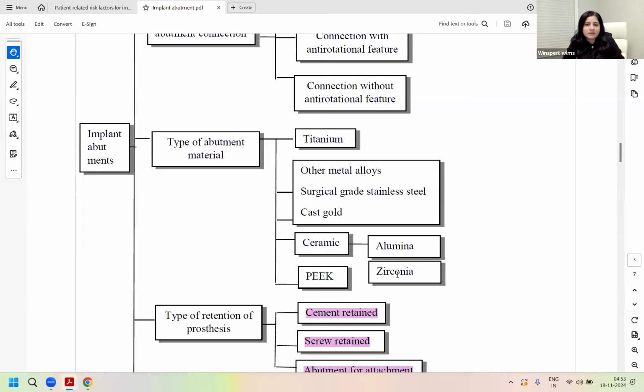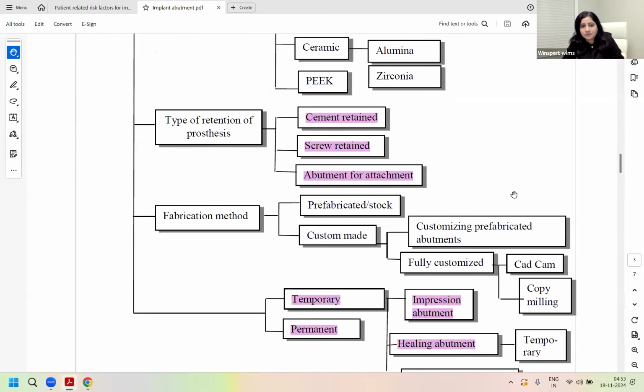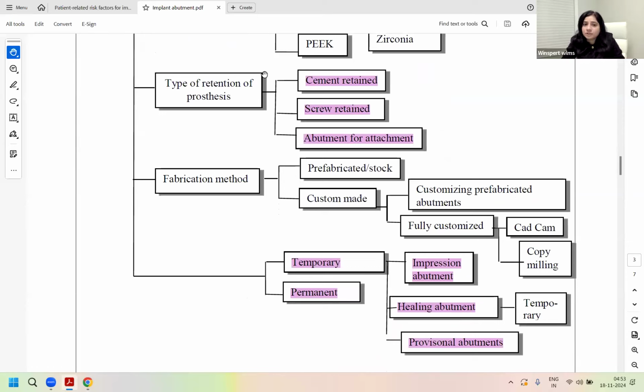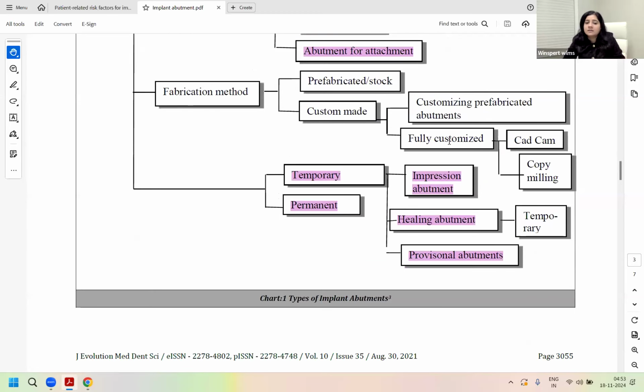And the ceramic one has alumina and zirconia. We'll talk about the benefits and drawbacks of each of them and what to choose in different situations. Then the type of retention would be either cemented or screw retained. And for your overdentures and removable partial or removable complete dentures, in the lower one or the upper one, in both maxilla and mandible, you can be giving removable overdentures. So then the abutment would be for the attachment of the prosthesis.